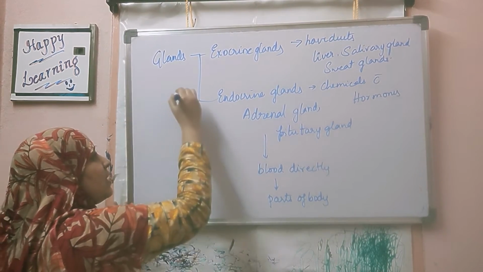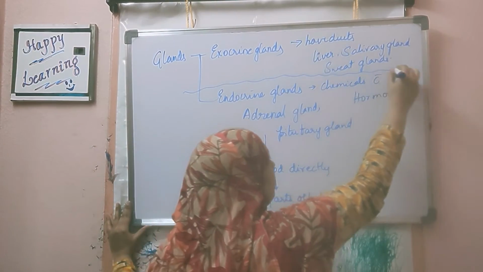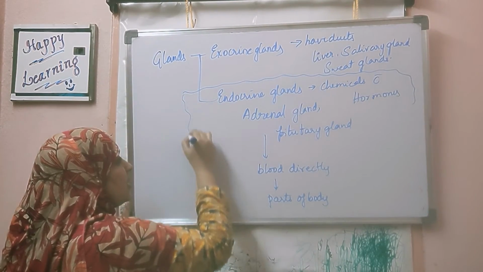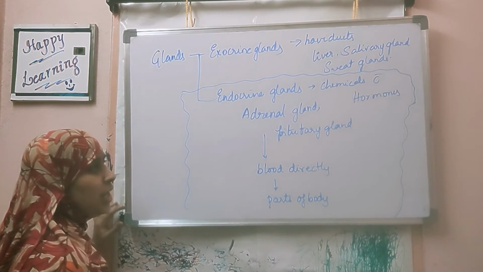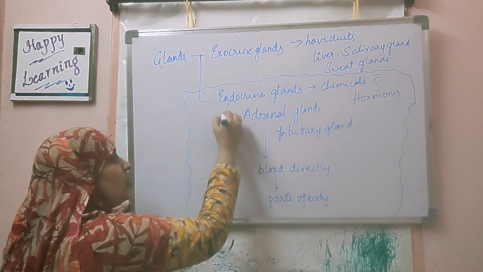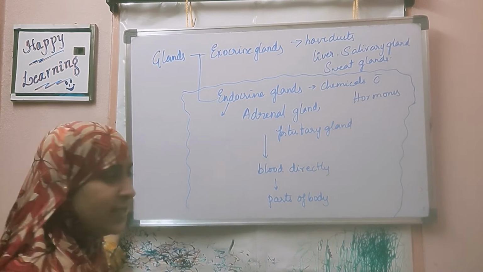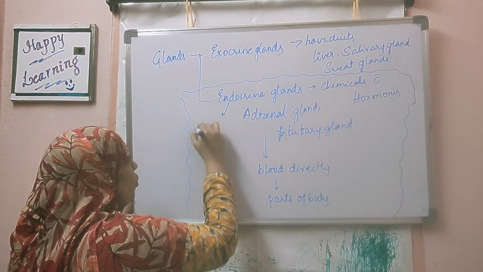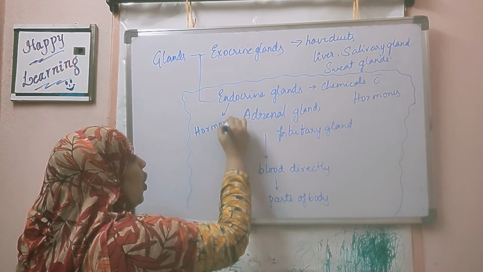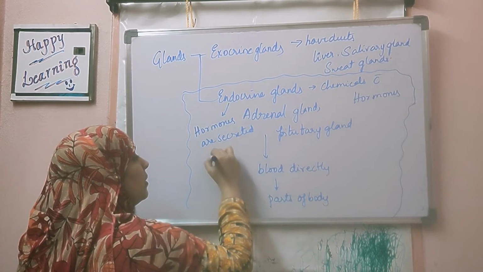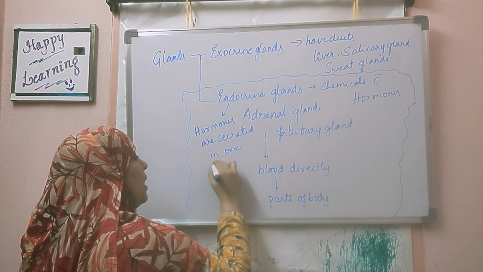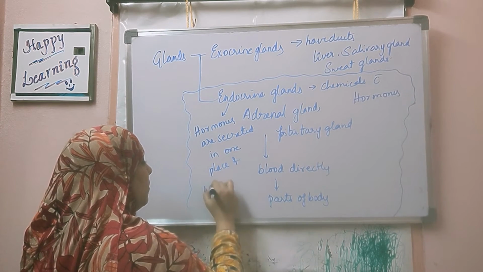So these are the glands which are responsible for chemical coordination. We are discussing these glands which are responsible for chemical coordination. One specialty of these endocrine glands is that they secrete hormones in one place and act in another place.